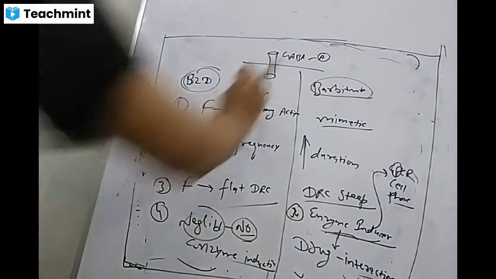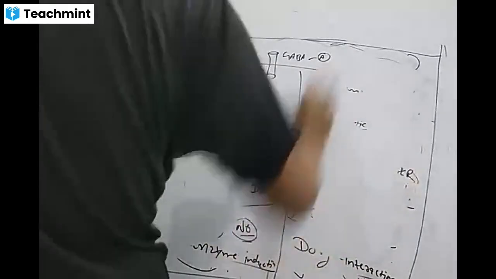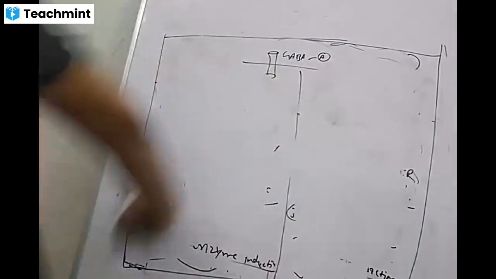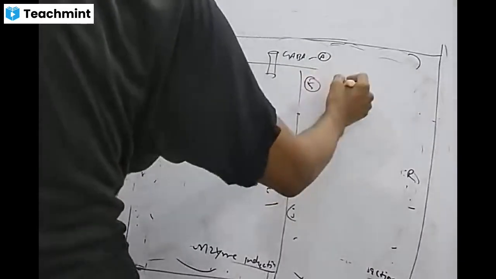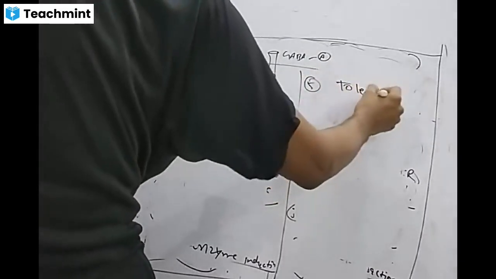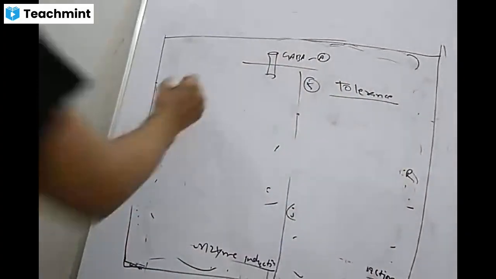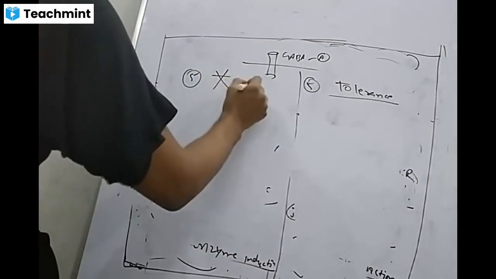And the fifth difference. In barbiturates there is development of tolerance. But in benzodiazepines, no tolerance development.